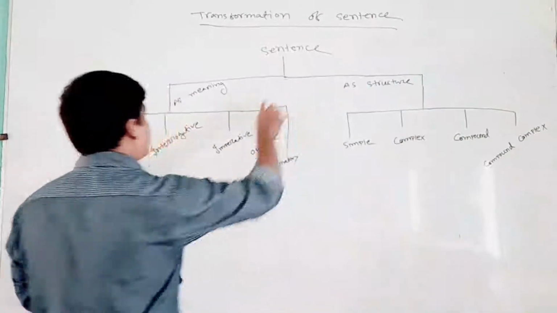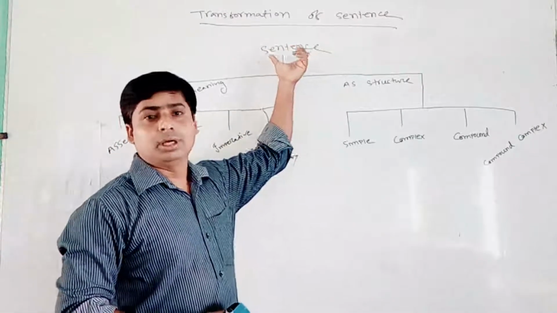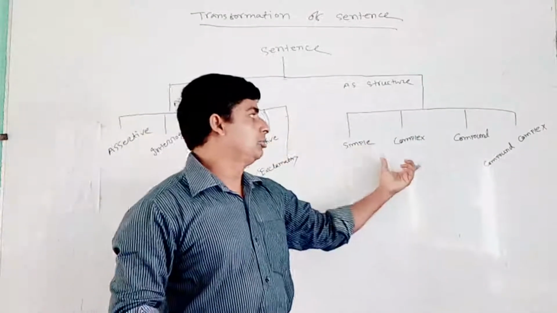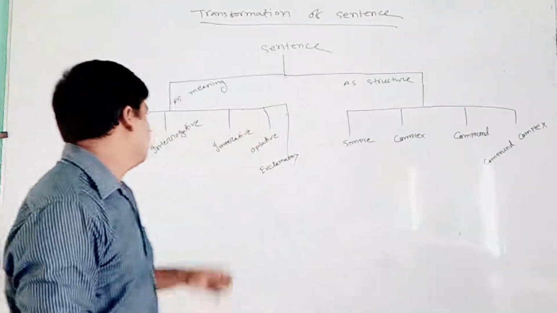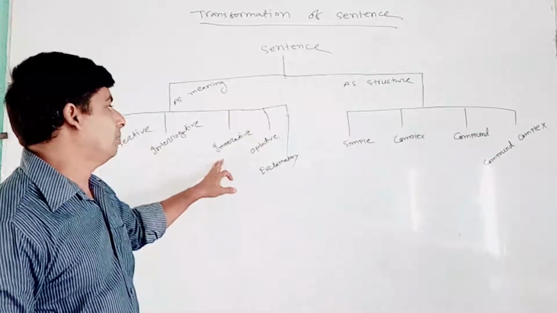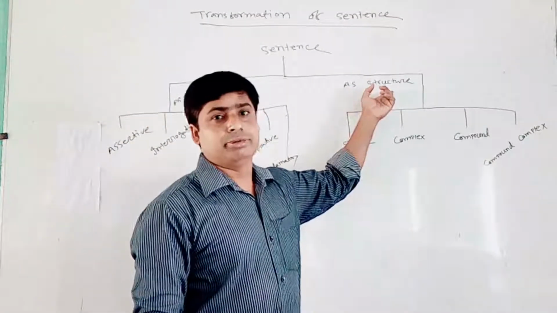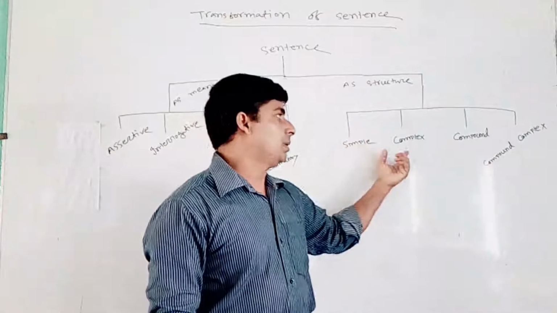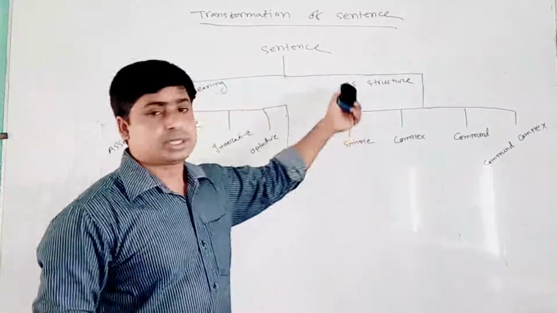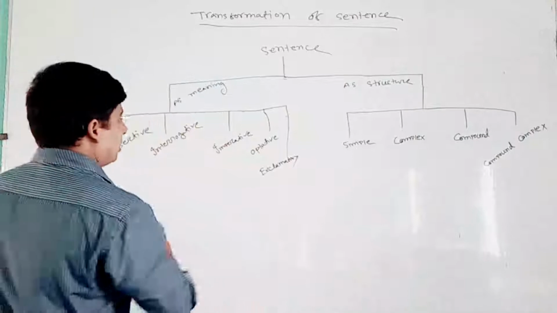I have already shown the structure here. A sentence, if you divide it, will be in two parts. As a meaning, it will be in 5 sections. As a structure, it will be in 4 sections. For meaning: assertive, interrogative, imperative, optative, and exclamative. As a structure: simple, complex, compound, and compound complex. So let's start with structure.